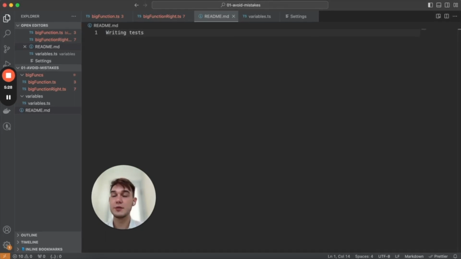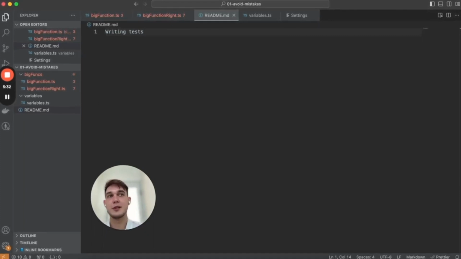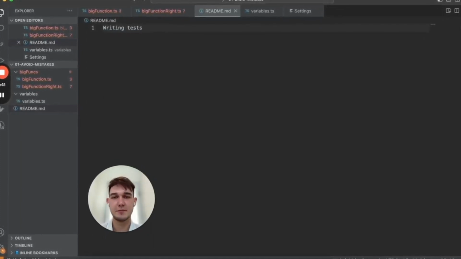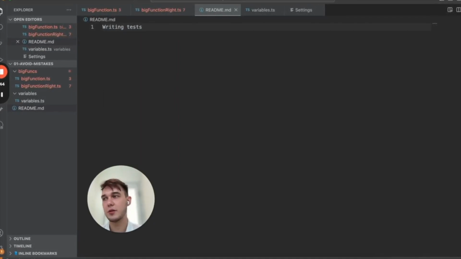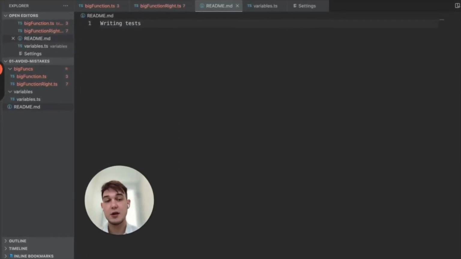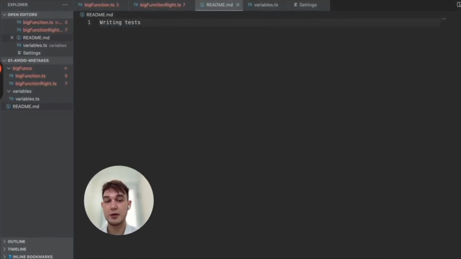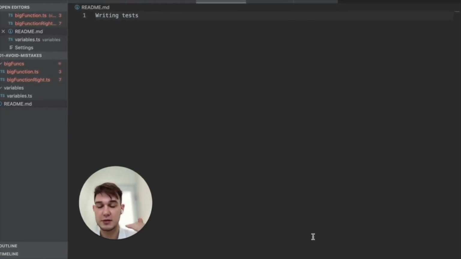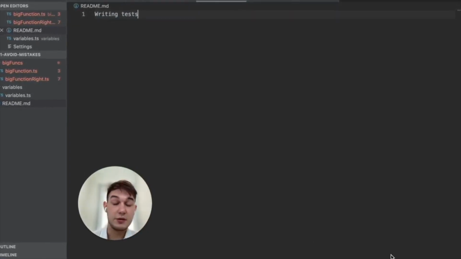Writing the tests. I really often see that developers just say, I don't want to write it, spend time. Let me tell you, actually writing tests is very important, especially for the part of the code which is reusable in different places. So you can catch bugs early and make refactoring of that function safely. All the tests are like documentation which you can read and understand. Also, it really improves the code quality. So don't forget to write the tests when you get the time.